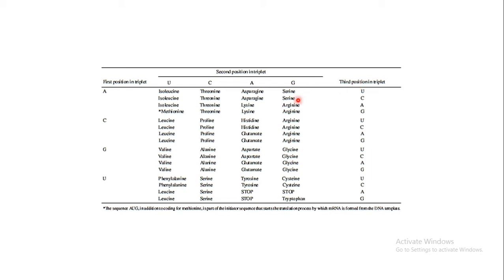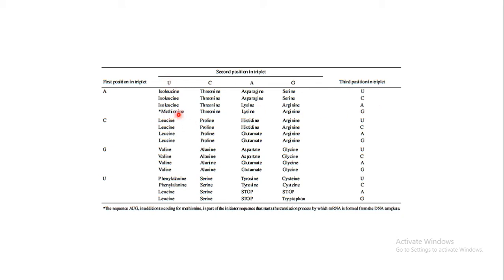If in the first position there is A, in the second position U, and in the third position G, that is AUG, it will code for the amino acid methionine. Depending upon the base at the third position, a different amino acid is coded for. So AUG will code for methionine.